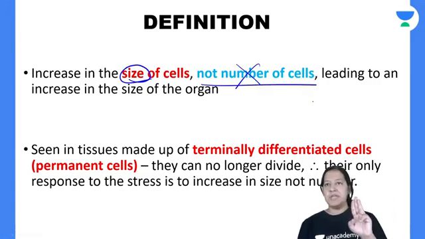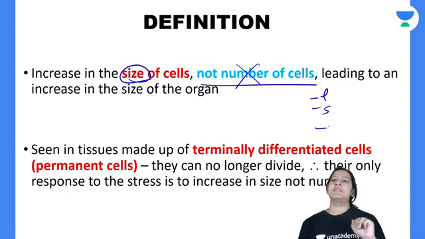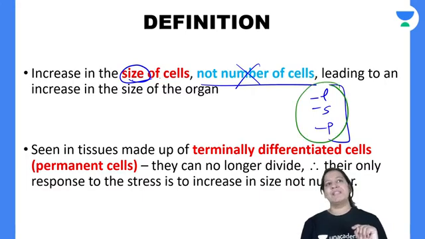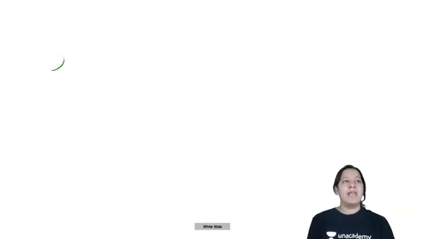So there are three types of cells, na? Labile cell, stable cell, and permanent cell. So it is increase in size, not the number. So which cell can show this type of adaptation? This hypertrophy is shown by all three cells. All three cells can show hypertrophy because everyone can increase size, right? So what I mean to say, labile cell, stable cell, and permanent cell.